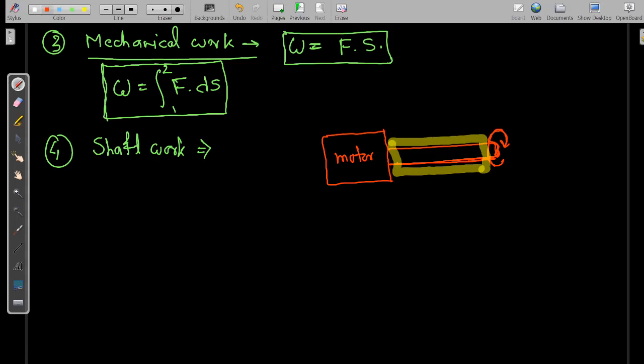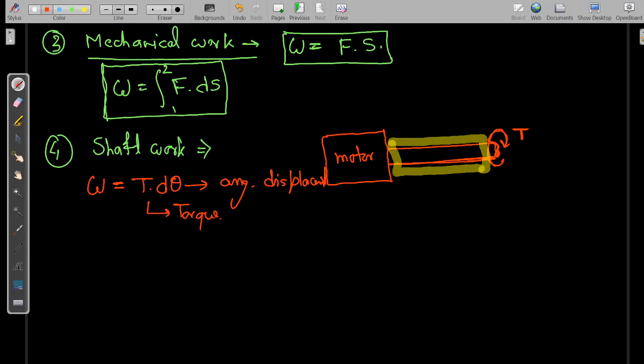What will be the work done in linear motion? Work done is F into ds. But when we are rotational, what will be the work done? Because here we are applying a torque for the movement of the shaft, work done will be T into d theta. It is the angular displacement. T is torque.